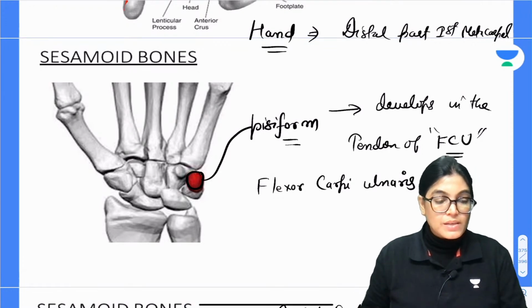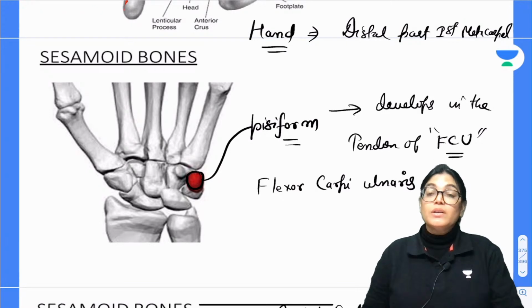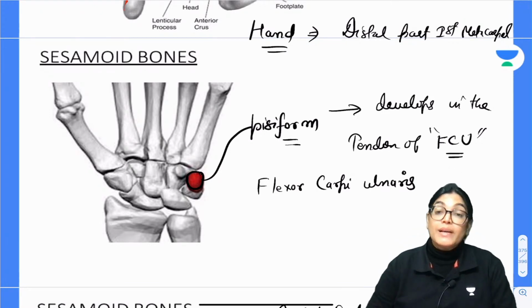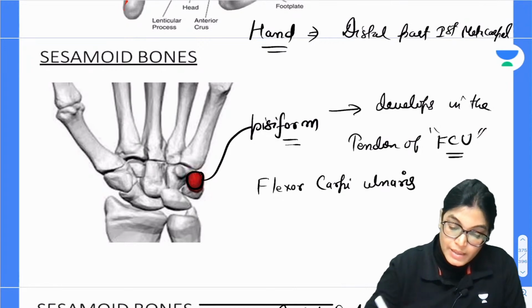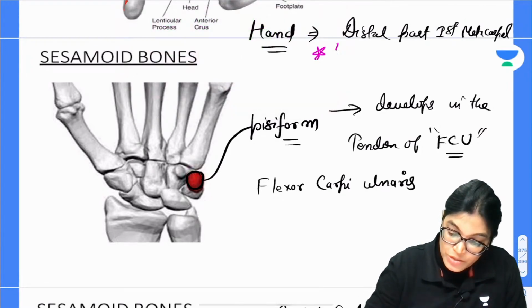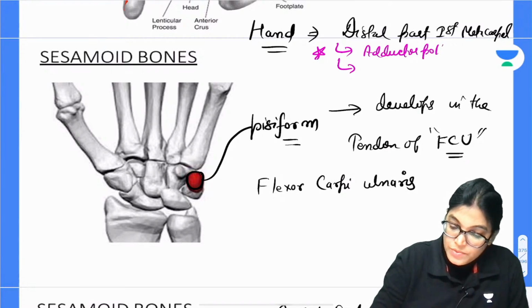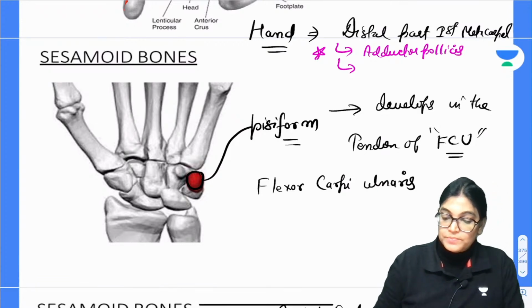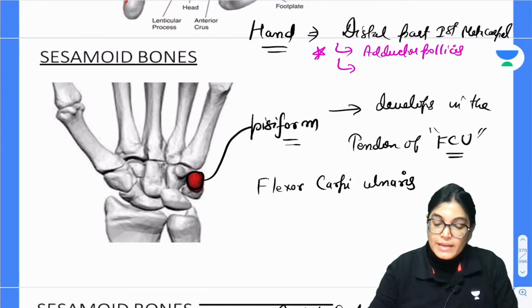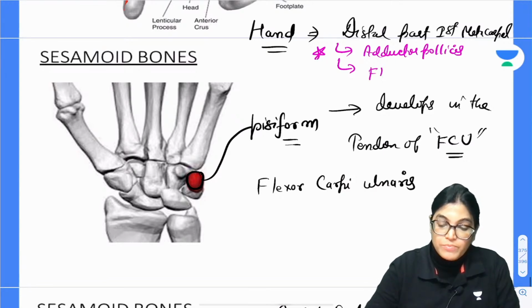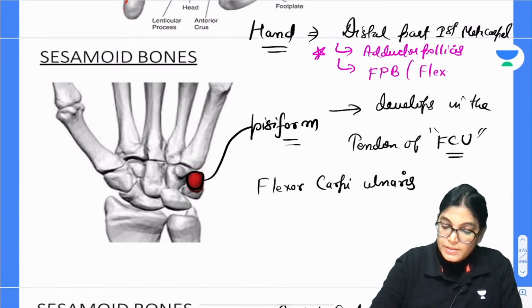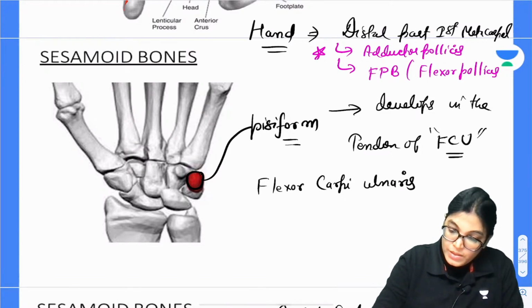The important examples are the sesamoid bone which is located in the distal portion of first metacarpal. It is located in the tendons of adductor pollicis and flexor pollicis brevis. So those important examples you should know. This is always asked in the examination. So it is present in the tendon of which muscle? Adductor pollicis muscle, going towards the first finger, that is the thumb, and the other is flexor pollicis brevis.